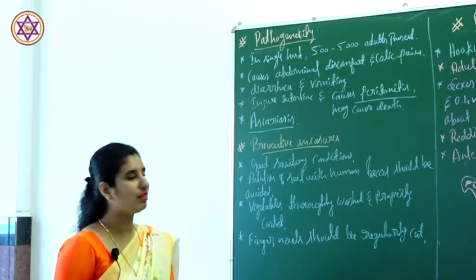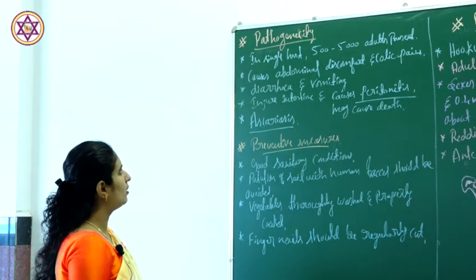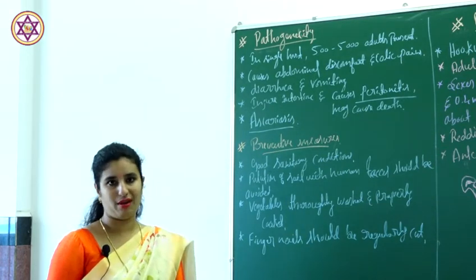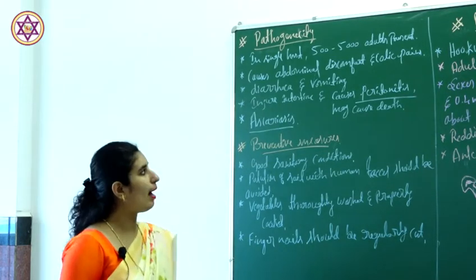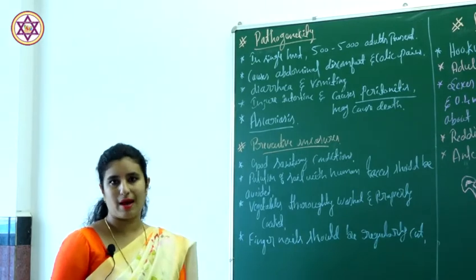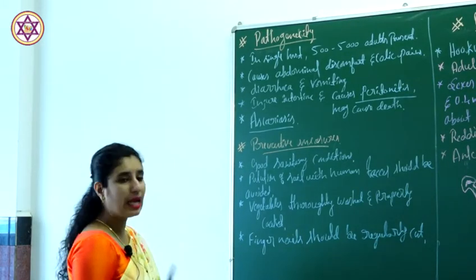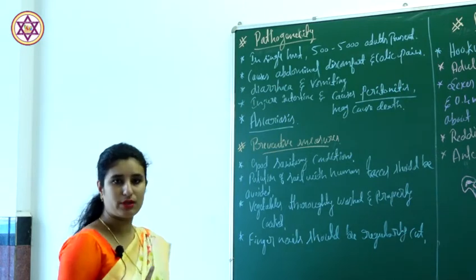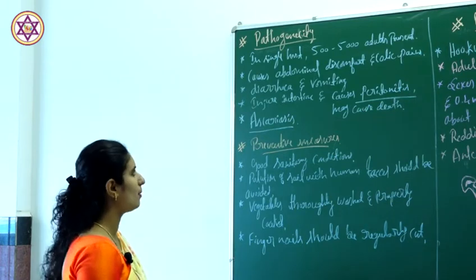So coming to the pathogenicity of Ascaris, inside a single host around 500 to 5,000 adult Ascaris are present.